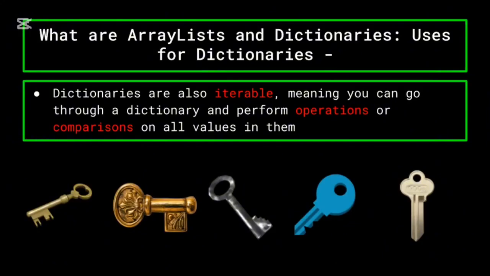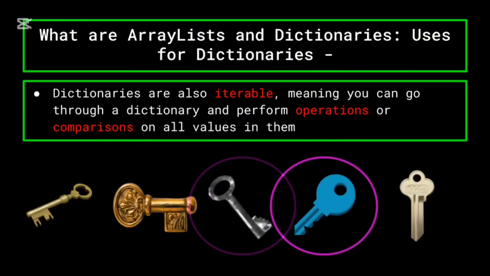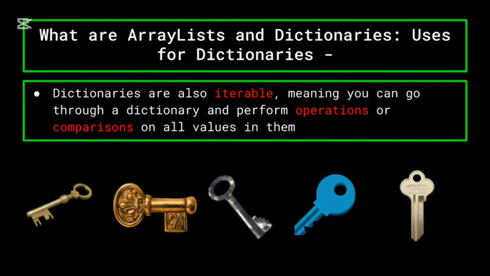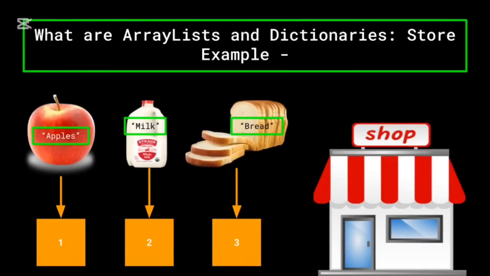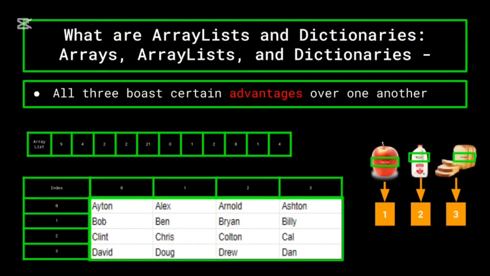You can also manipulate dictionaries in many of the same ways you can manipulate arrays and array lists. You can iterate through a dictionary and perform many operations and comparisons on the values. If you want to find the product with the highest price, for example, you can iterate through the dictionary to find the value that is highest amongst the grocery store items. Arrays, array lists, and dictionaries are useful in their own right, as are the mass amounts of other ways to store data, and each boast certain advantages over one another. We already covered the basics of these three, but since there are so many, we don't have time to go in depth into each and every one of them. And so in order to help you grasp the basics of storing information, we're now going to talk about one of the most important functions needed to understand arrays, which are searching algorithms.